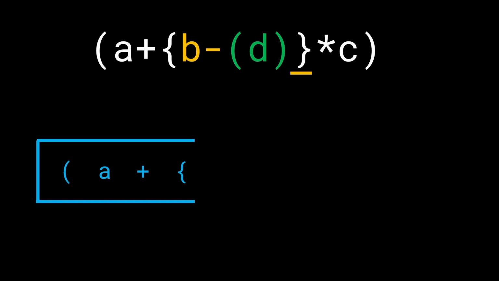But what do we get now? We have an opening curly bracket. In other words, we have found the opening for this closing curly bracket, which we are on currently. What does that mean? That means we have resolved everything in the middle of these two brackets.